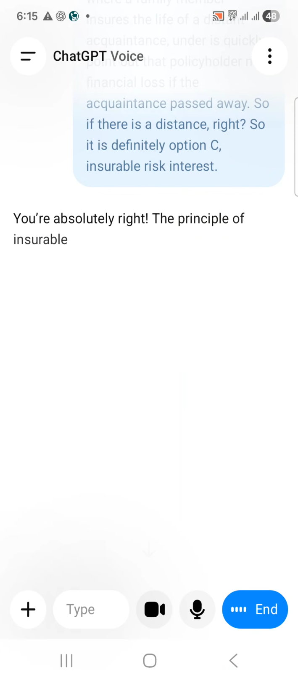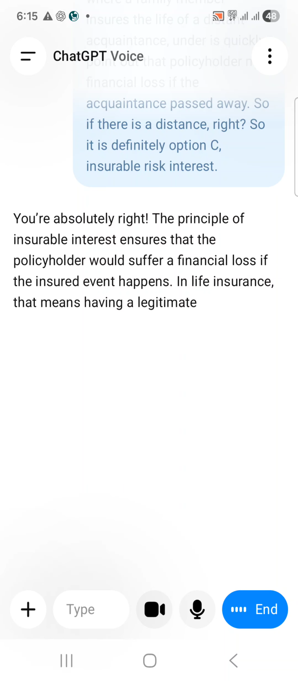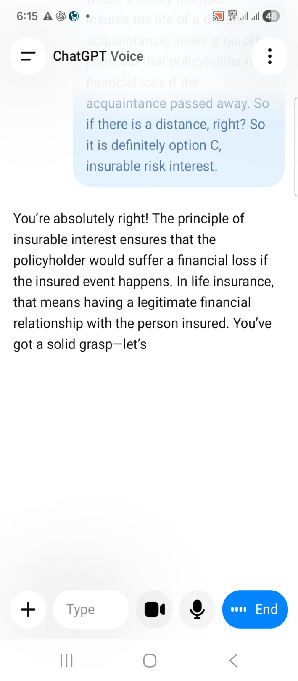You're absolutely right. The principle of insurable interest ensures that the policyholder would suffer a financial loss if the insured event happens. In life insurance, that means having a legitimate financial relationship with the person insured. You've got a solid grasp. Let's keep going. Okay, next question.